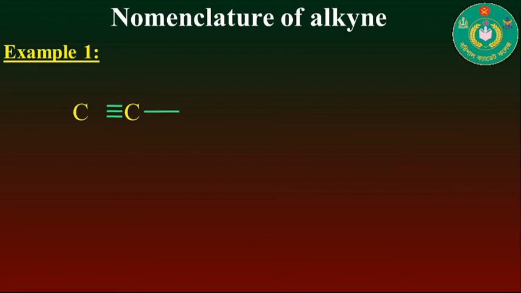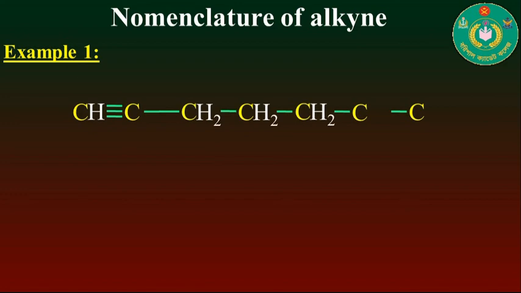Now we will move on to the nomenclature of alkynes. First one, here a number of carbons are bonded with covalent bonds. You see that this compound contains a triple bond at the first carbon, and the bonding site of each carbon is filled by hydrogen atoms in such a way.